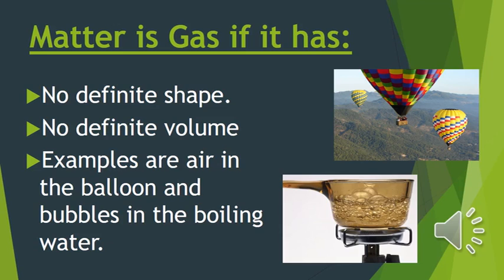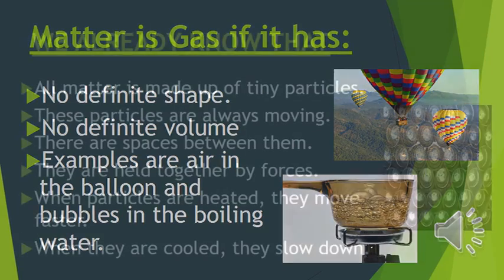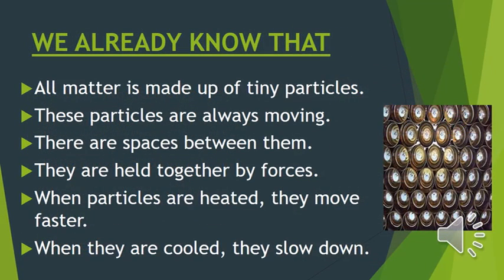No definite volume means that it spreads throughout the space provided for it. For example, if you blow air into a balloon, it will spread throughout the space. The air in the balloon, bubbles in boiling water, oxygen, carbon dioxide and water vapors are a few examples of gases around us.